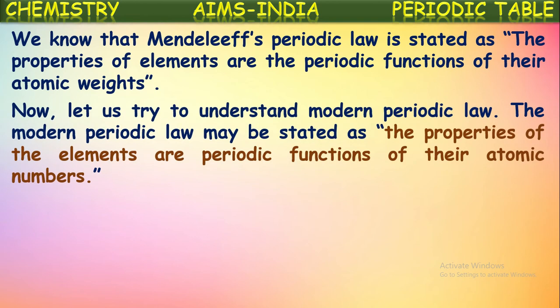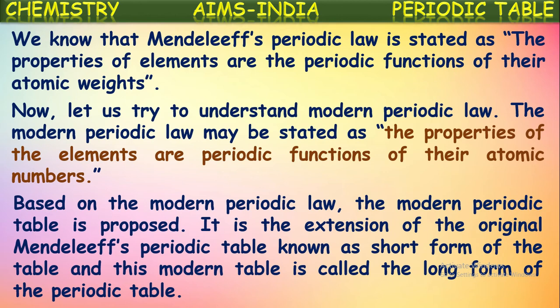Isn't it? Now let us try to understand the modern periodic law. The modern periodic law may be stated as: the properties of the elements are periodic functions of their atomic numbers. That means when elements are written in the increasing order of their atomic numbers, the physical and chemical properties of these elements are periodically repeated from one element to another. So the elements which have similar properties will be written one below another. In that way, this modern periodic table is constructed based upon the atomic number, right?